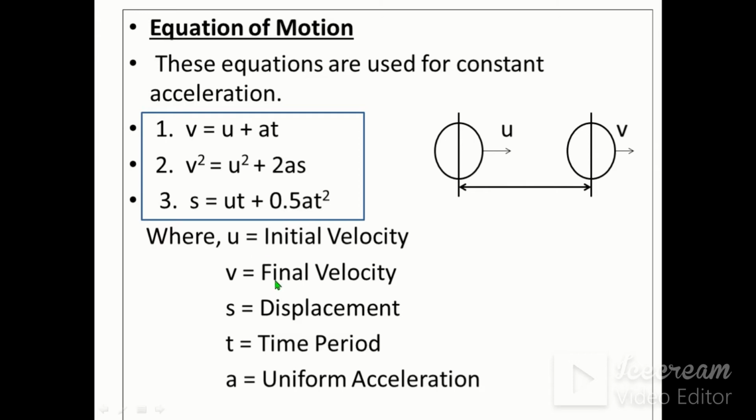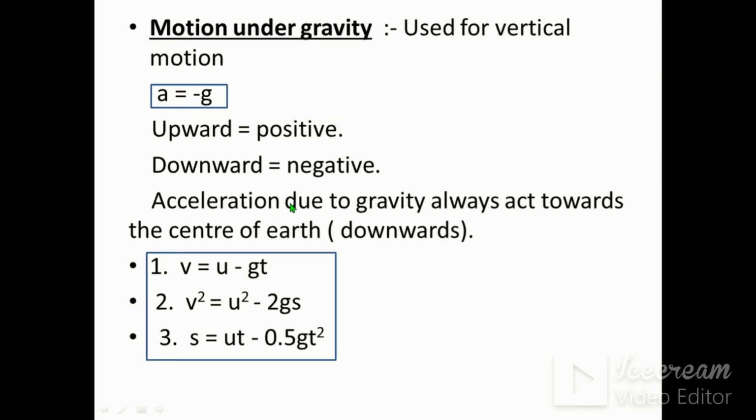Therefore u is equal to initial velocity, v is equal to final velocity, s is equal to displacement, t is equal to time period, a is equal to uniform acceleration. Therefore v is equal to u plus at, v square is equal to u square plus 2as, and s is equal to ut plus half at square. I have written half as 0.5. These are the three equations of motion.